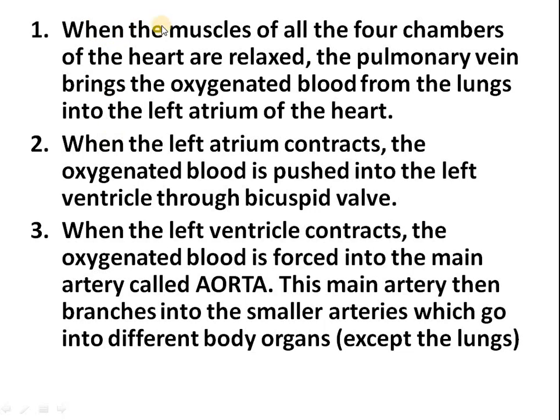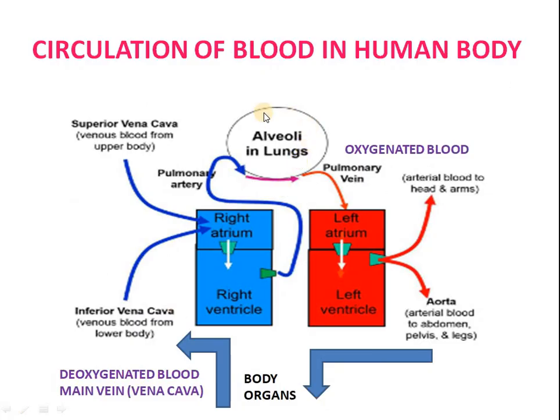The first step is when the muscles of all the four chambers of the heart are relaxed. It means all the chambers, atria and ventricles, are relaxed. The pulmonary vein brings the oxygenated blood from the lungs to the left atrium of the heart. Here you can see these are the lungs.